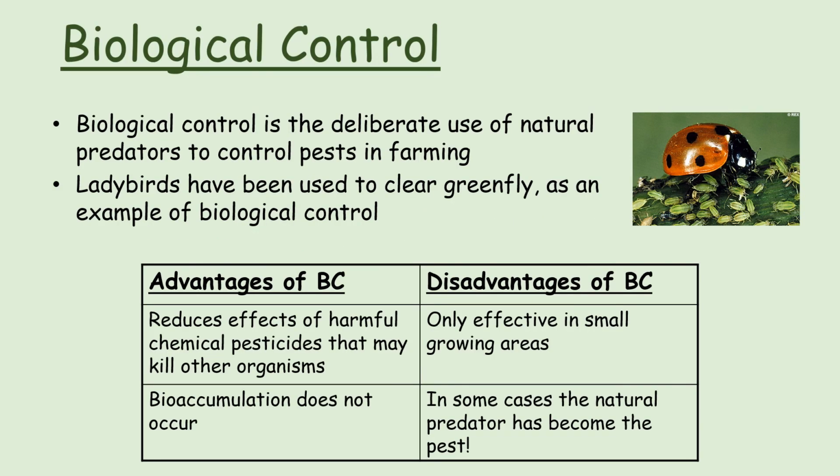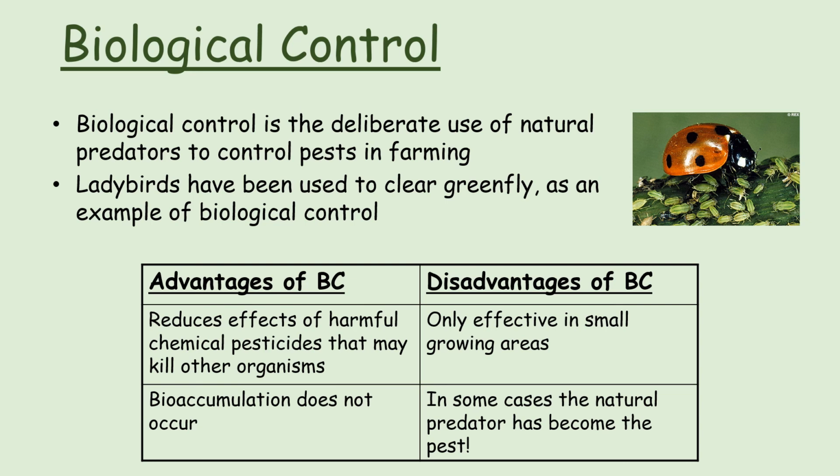So let's look at what an alternative to pesticides is. So an alternative to pesticides is a biological control. Biological controls are the deliberate use of natural predators to control pests in farming. So for example, ladybirds have been used to clear green flies, and that is an example of a biological control because the ladybirds eat the green flies as they're the predator to the green flies.